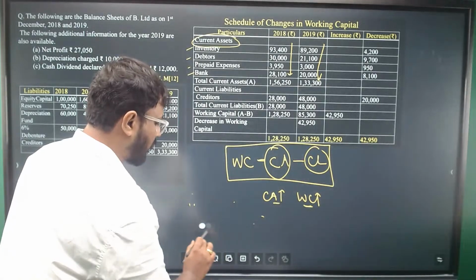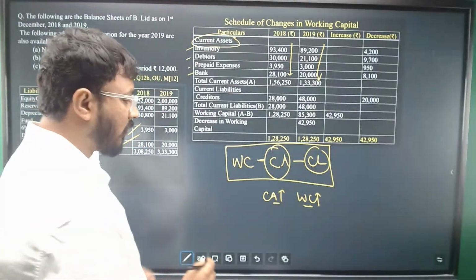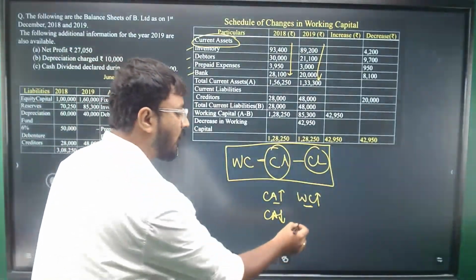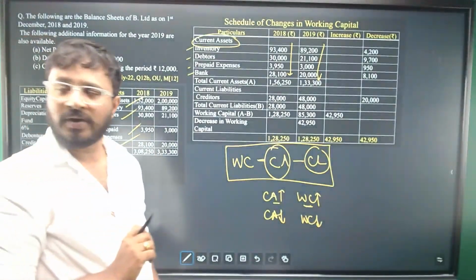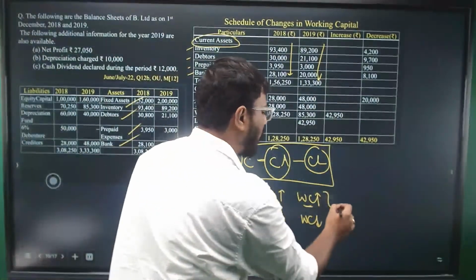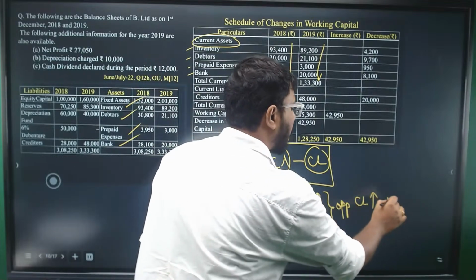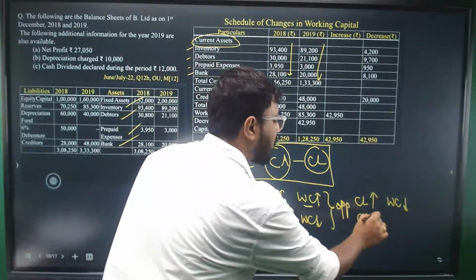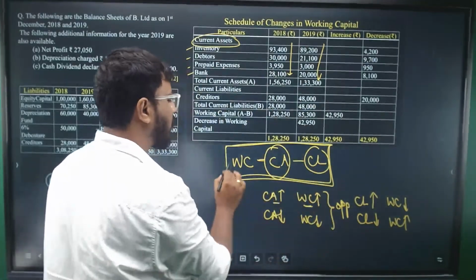Right. Similarly, when current assets are decreasing, what will happen? Working capital will decrease. Now, exactly opposite rules will apply for current liabilities. Opposite rules. Current liability, if it is increasing, working capital will decrease. When current liability is decreasing, working capital will increase. It is based on this formula.